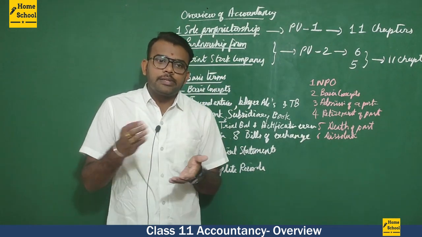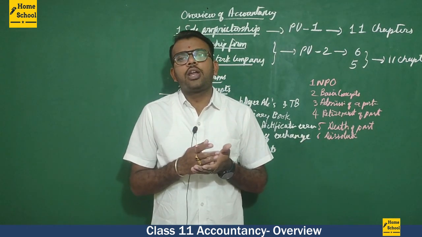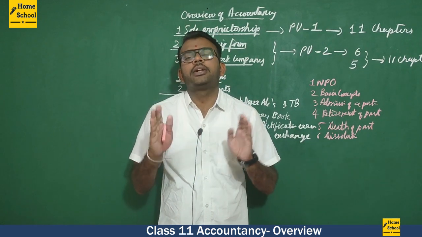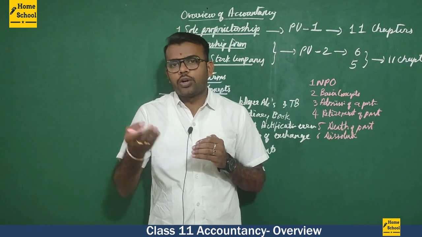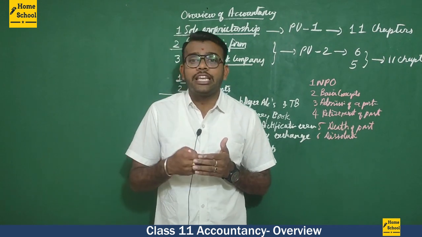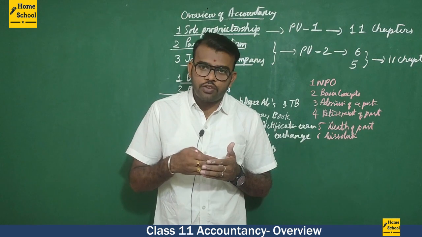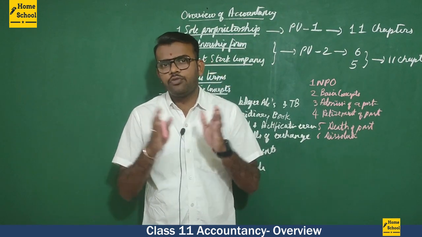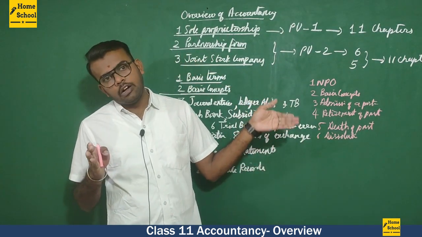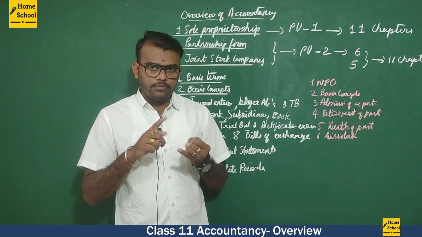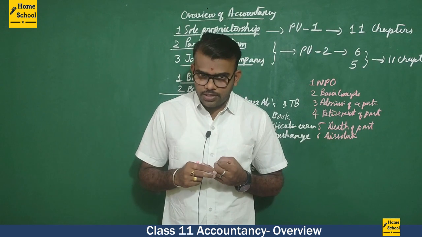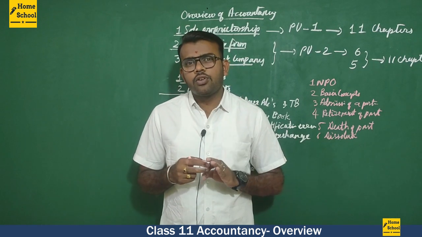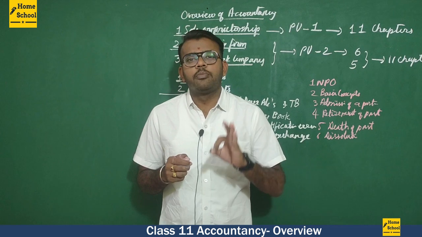In this second part, the first chapter is all about accounting for share capital. Here we are going to discuss how we need to allot shares, and how we need to prepare journal entries for forfeiture of a share and reissue of a share. That we are going to study in detail in the further classes. Then the second chapter is debentures. The third chapter is financial statement of a company.